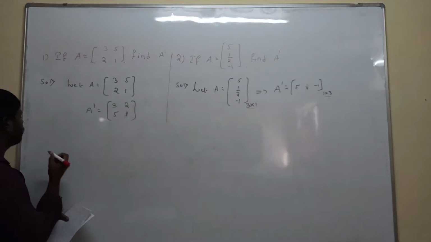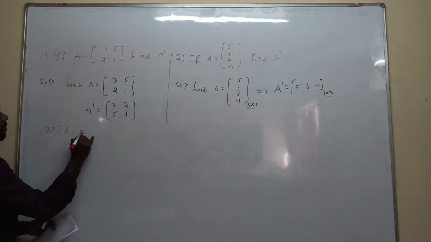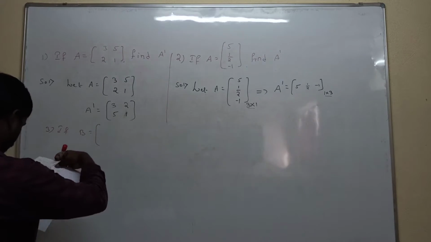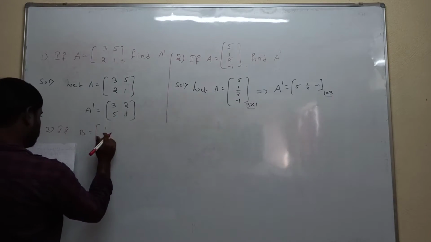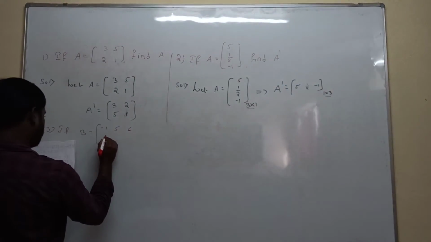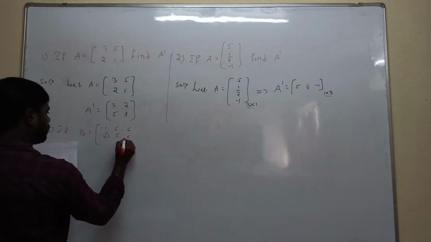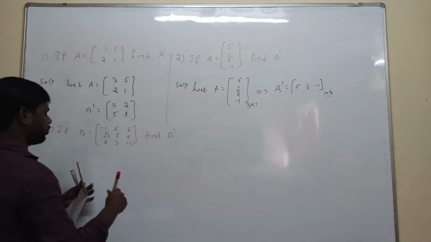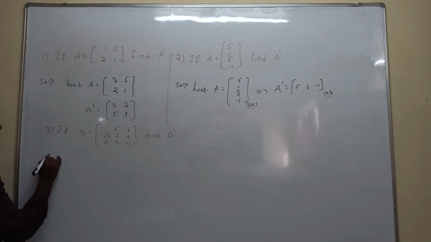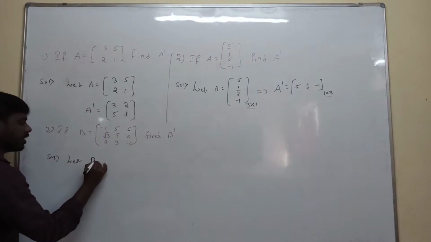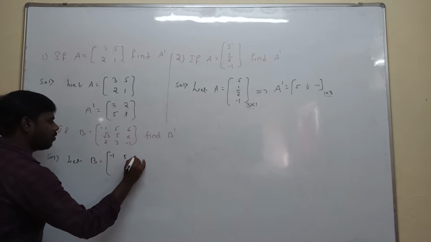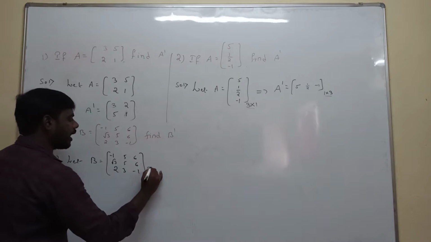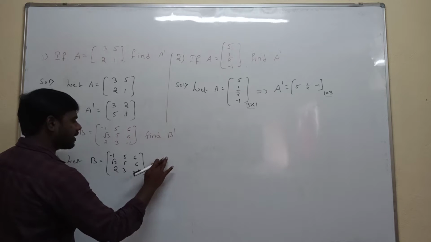Next is third question. If capital B is equal to minus 1 5 6, root 3 5 6, 2 3 minus 1, find B transpose. Don't be confused. What is the given condition? Let B is equal to minus 1 5 6, root 3 5 6, 2 3 minus 1. They are asking to calculate B transpose. What is the order of the matrix here?